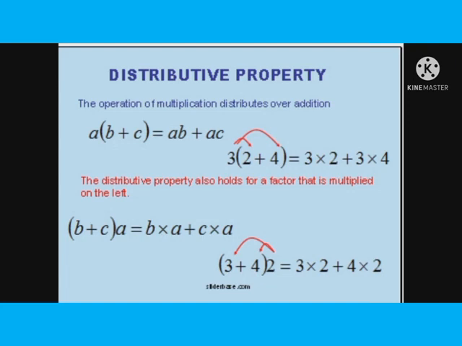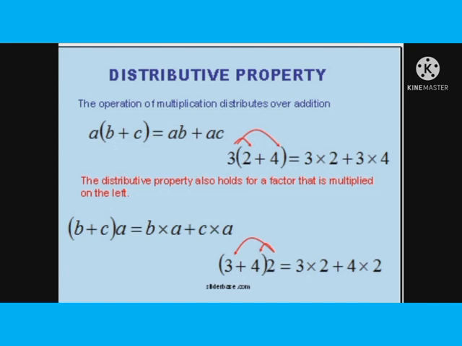Here A is 3, B is 2 and C is 4. Each of the terms has to be multiplied with the term A. After multiplying, the final total that you get is also equal. So the distributive property also holds good for multiplication.